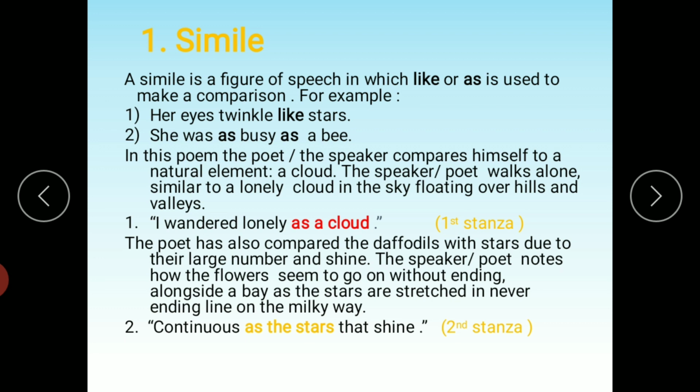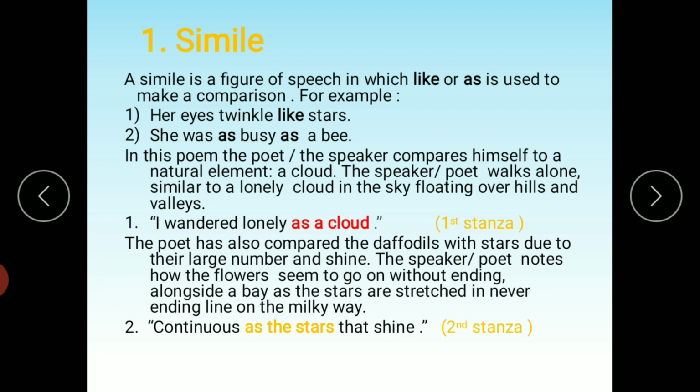And the poet has made the comparison: I wandered lonely as a cloud. So the poet has compared himself with the cloud, and the poet has used the comparative word, that is as. And then the poet has also compared the daffodils with the stars due to their large number and shine. The speaker notes how the flowers seem to go on without ending alongside a bay, as the stars are stretched in a never-ending line on the Milky Way. So in the second stanza, we can also see the poet has compared the daffodils with the stars.